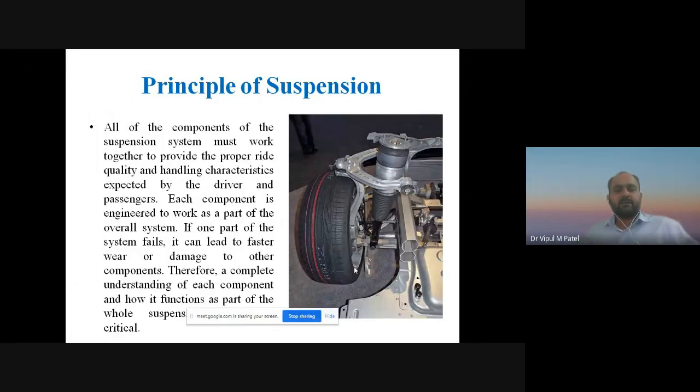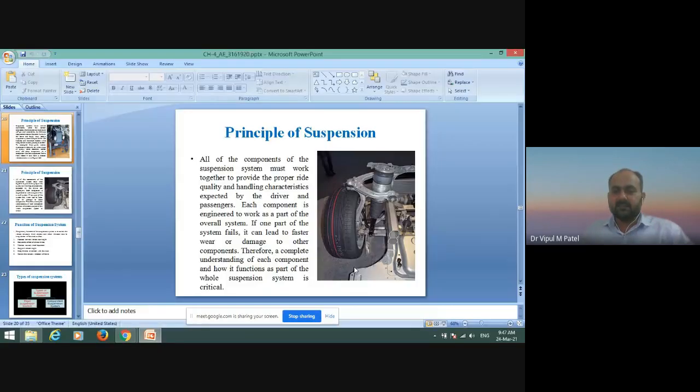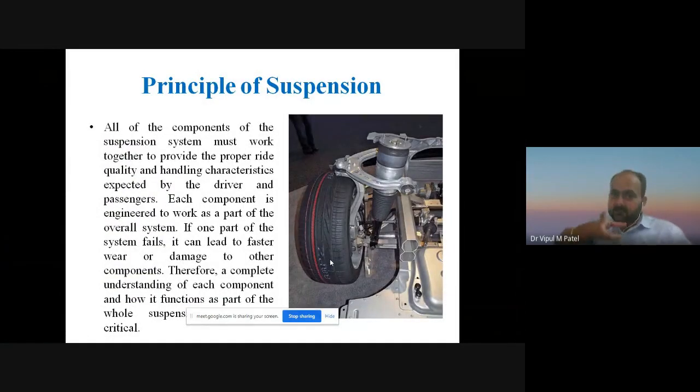Therefore, a complete understanding of each component and how it functions as a part of the whole suspension system is very critical, because it is one of the most important units of the automobile vehicle. It is called the suspension system. So this one is the principle of the suspension system.